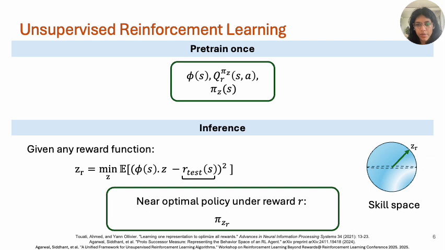At test time, we are able to find task embedding z by minimizing the mean squared error to the test reward function, which can be solved in closed form. This gives us a z-conditioned near-optimal policy. This pre-trained decision-making model is the Behavioral Foundation Model, or BFM, and it is trained in an entirely unsupervised way with reward-free transition data and can produce approximately optimal policies for a large class of reward functions at test time without additional learning or planning.